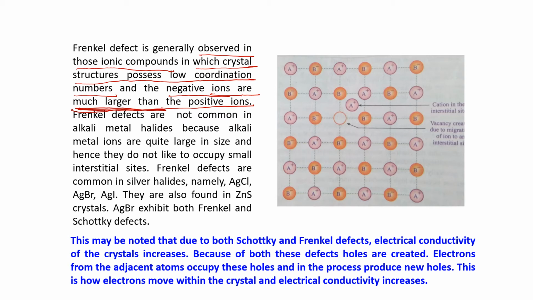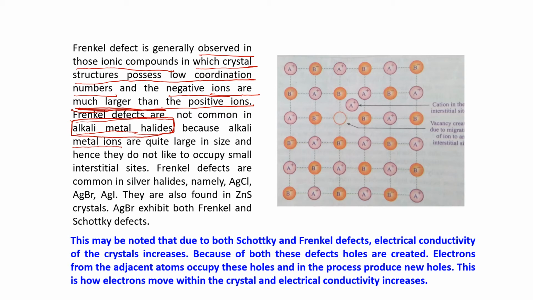Frenkel defects are not common in alkali metal halides, that is NaCl or KCl. NaCl, KCl, all these will show Schottky defect, not the Frenkel defect, because alkali metal ions, sodium, potassium, are quite large in size, and hence they do not like to occupy small interstitial sites.